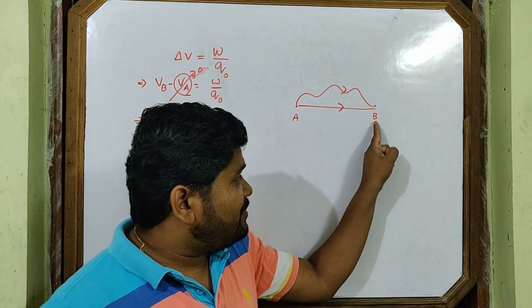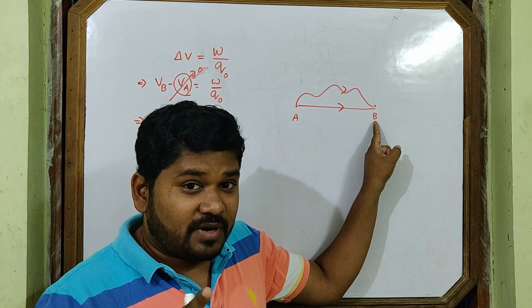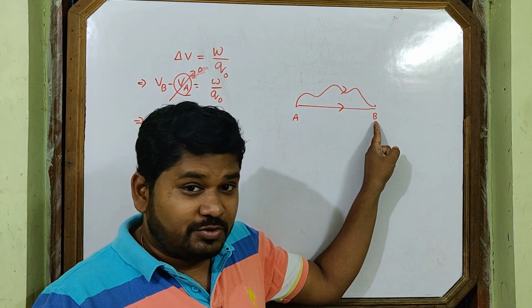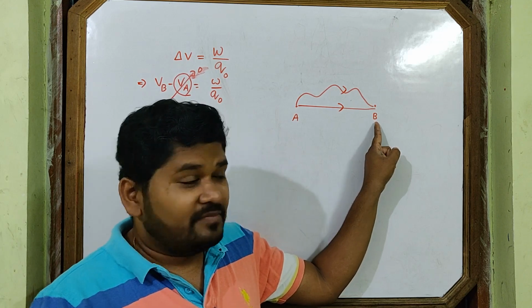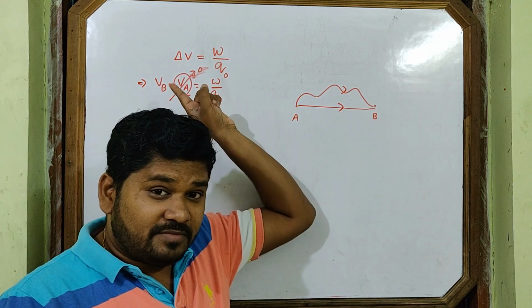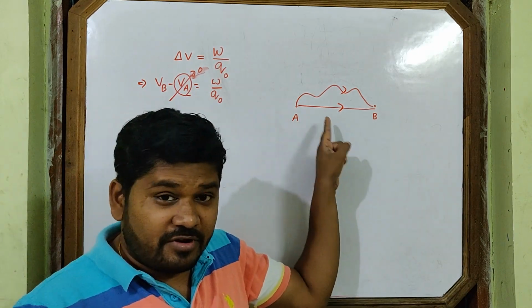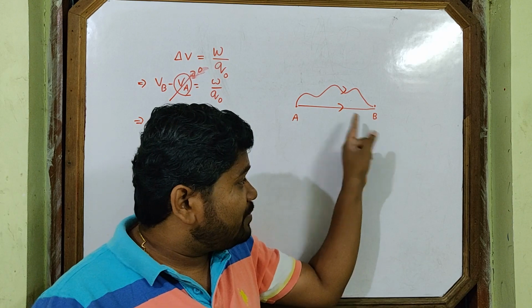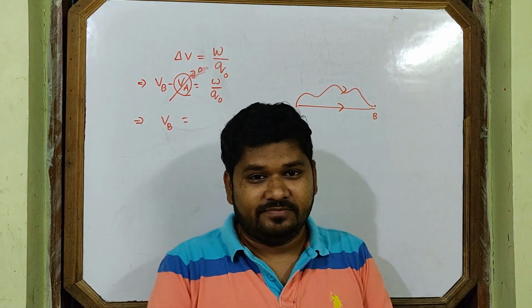Potential at any point is the amount of work done to bring a unit positive charge from infinity, because its potential is zero, from infinity to that point along any path without any acceleration.